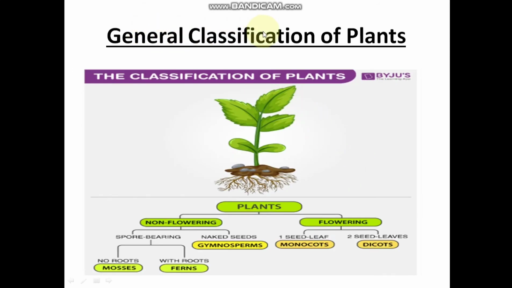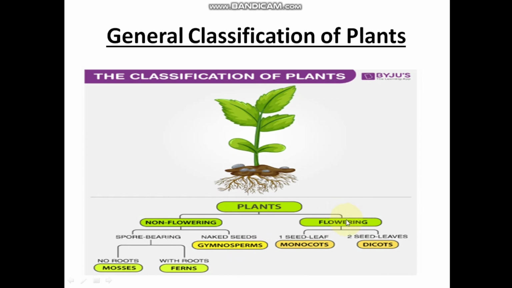Here is general classification of plants. Plants are broadly categorized into 2 major groups: non-flowering plants and flowering plants. Non-flowering plants are those which do not produce flowers, whereas flowering plants are those which produce flowers. Non-flowering plants are further classified into gymnosperms, meaning naked seed, and spore-bearing plants, for example mosses and ferns.